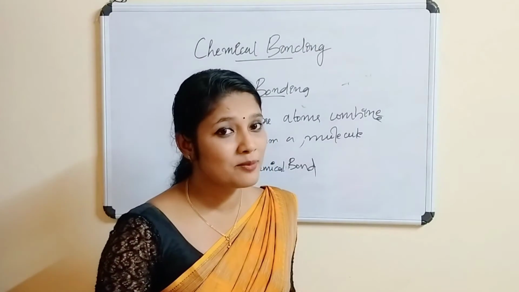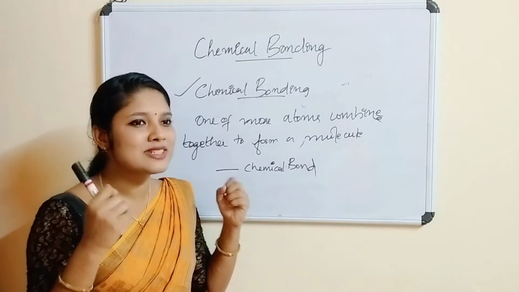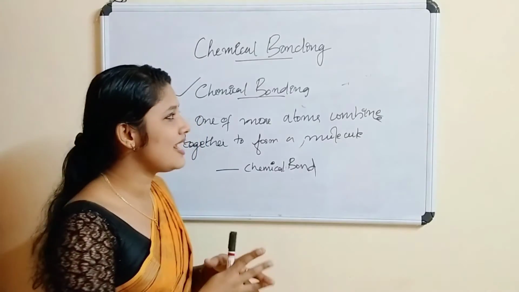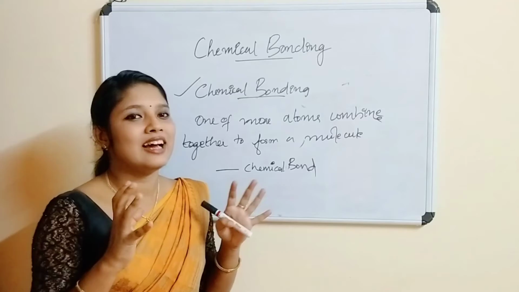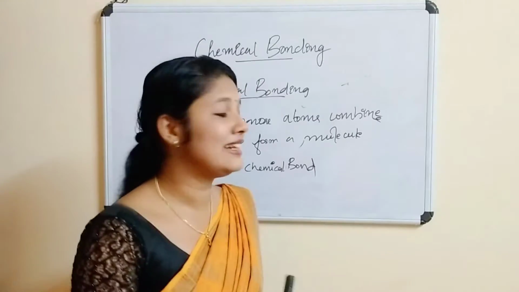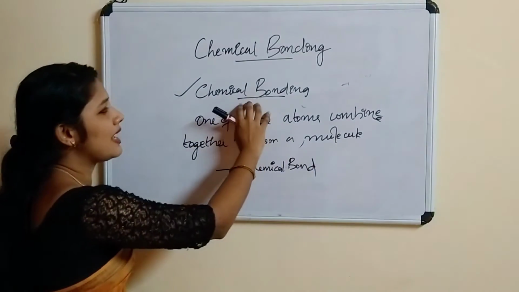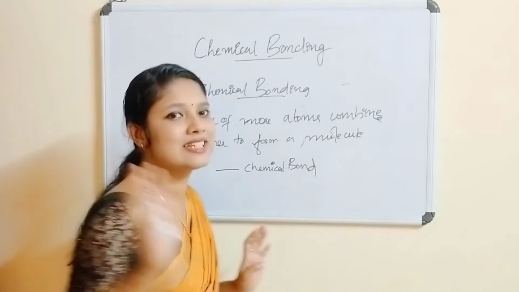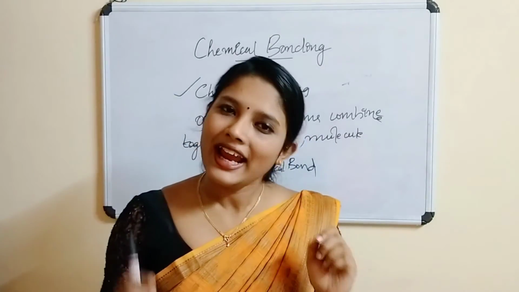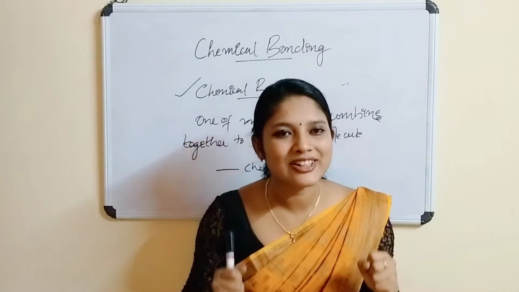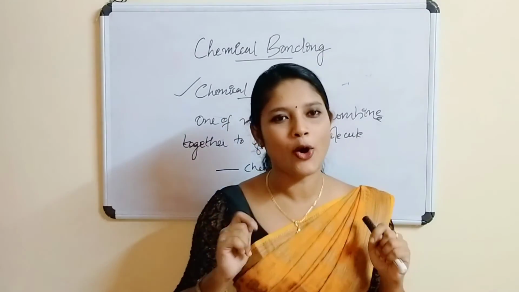Now, have you understood about chemical bond? In this chemical bond, when the atoms take part in chemical bonding, this giving and taking of electrons takes place, so that all the atoms attain the octet electronic configuration. So, in order to attain the octet electronic configuration, these atoms take part in chemical bonding.